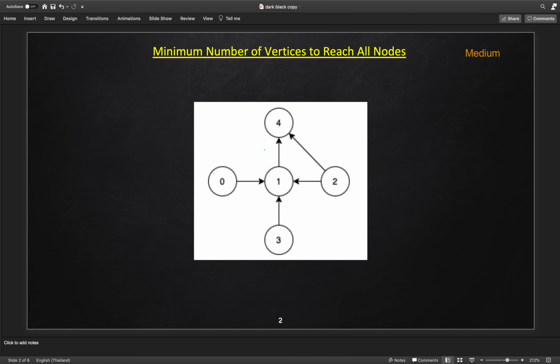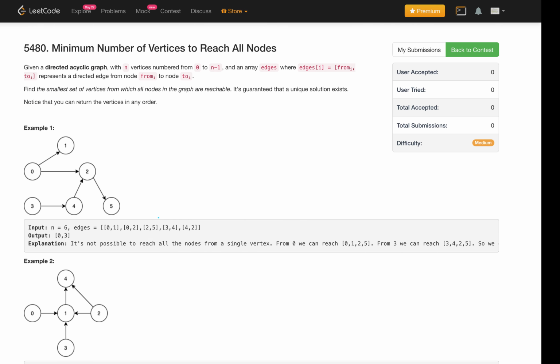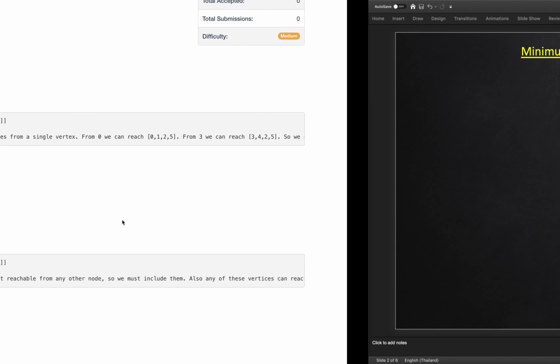So let's understand with another example. Similarly here, if we start from 0, we will go to 1, then we can go to 4, but after that we can't go anywhere else. Then we have to visit 3. If we start from 3, we can go to 1, then 1 is already visited, and 4. So at minimum we need to start from 0, 2 and 3. So the answer will be 0, 2 and 3. So this is the second example over here. So the answer is 0 to 3.